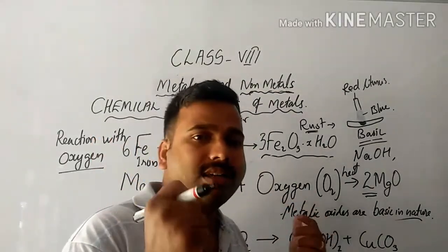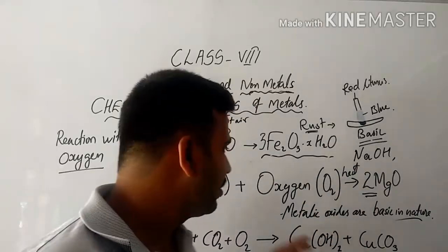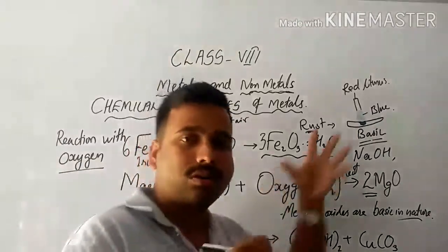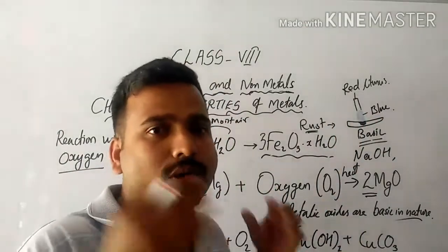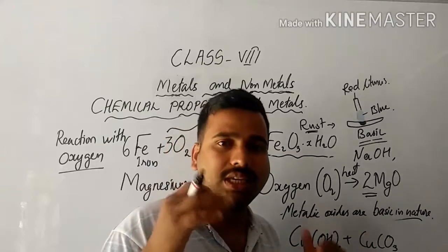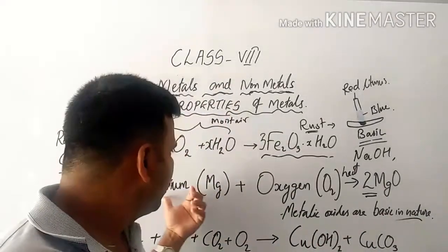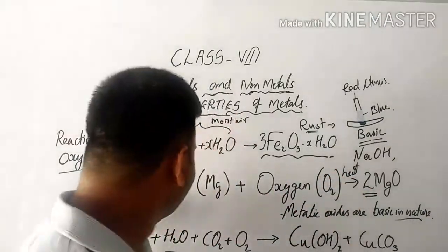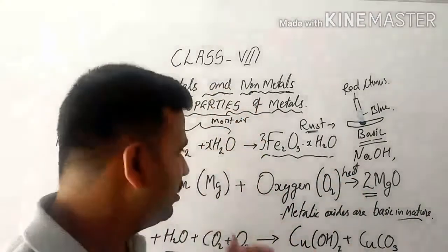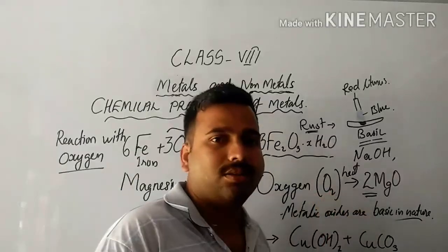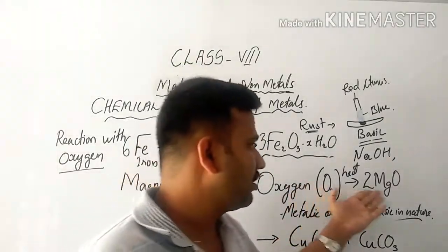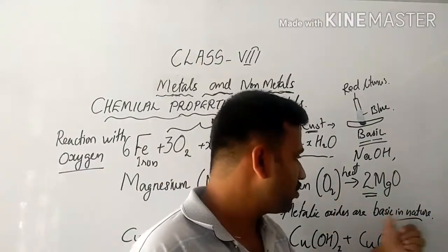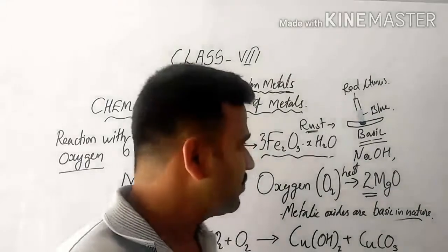Similarly, if you burn a piece of paper, what is happening? The carbon present in the paper is reacting with oxygen present in the atmosphere. You already know that oxygen is a supporter of combustion, so oxygen is essential for burning. So if you take a small piece of magnesium and heat it in the presence of oxygen, what will be formed as a result? Magnesium oxide will be formed. This magnesium oxide is also basic in nature, we can say.